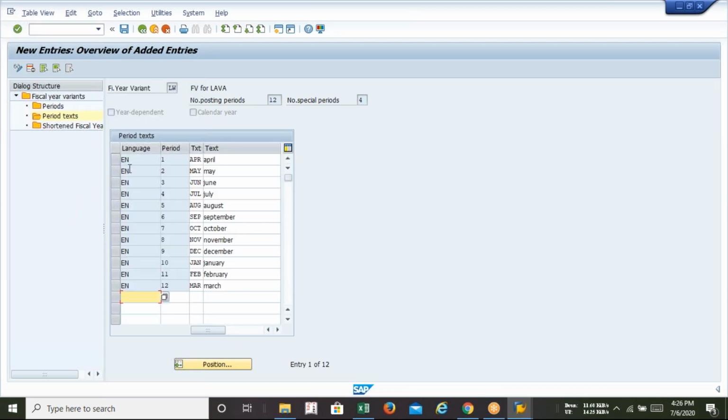So you can see that this is the English language because we are following the English calendar. Okay, so that's why English, EN. And after that, sir, 1 to 12 months is here from first to last. So first is my April, then May, June. This is a period, not the month. That's why April is my first month. If it is considered as a month, then January will be there, but it's not a month, it's an accounting period. So April is my first month in India. So short text and long text. And after that, now you can save it.